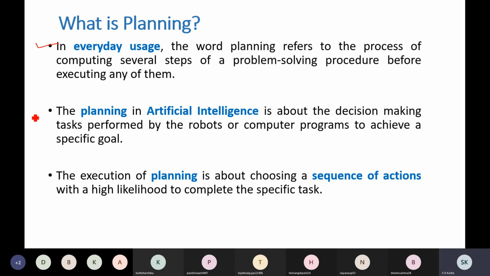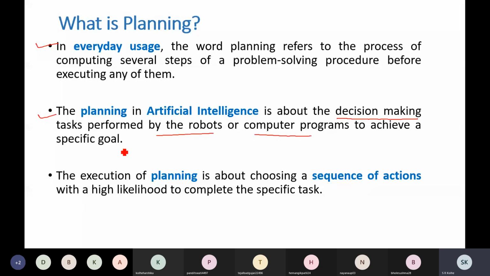In artificial intelligence, planning is about decision making. So some heuristic you will have to use for this purpose. It is decision making performed by robots or computer programs to achieve a specific goal. If you want to visualize this, think of a robot like a rover or navigation robot and how to program that robot for doing a specific task.